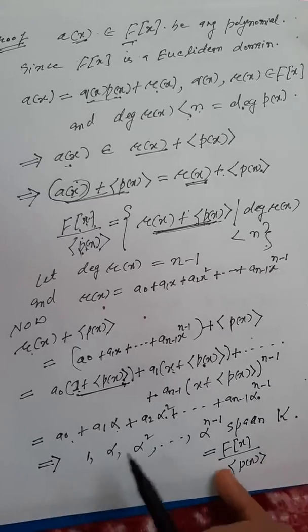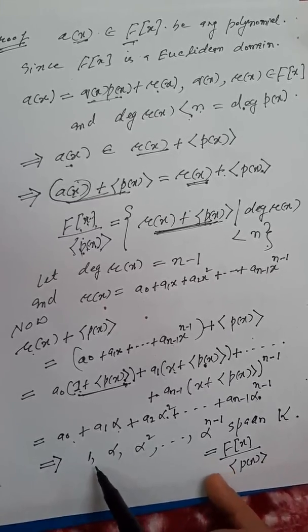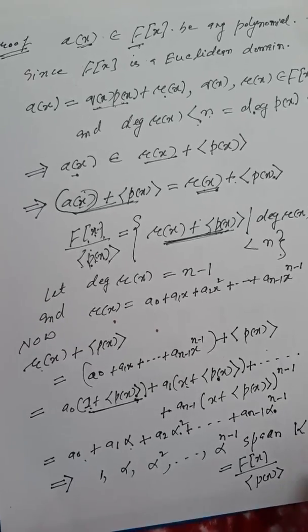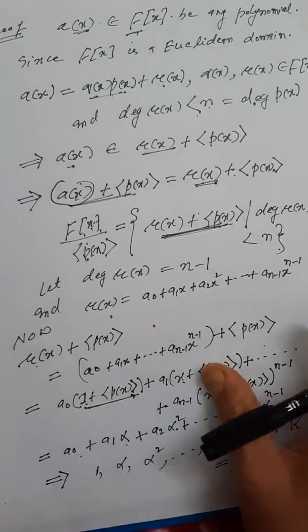So we have done one thing: we have shown that this set spans K.